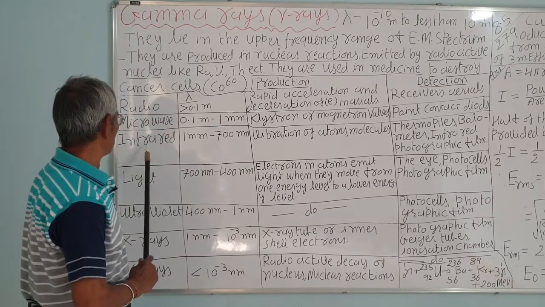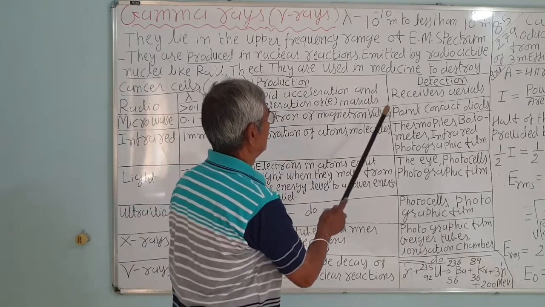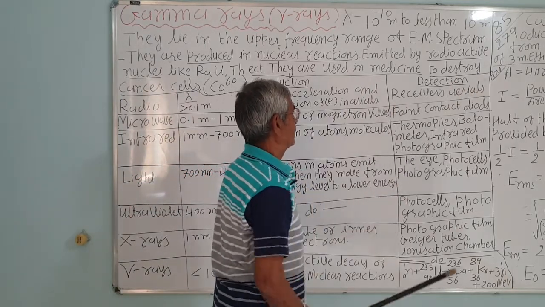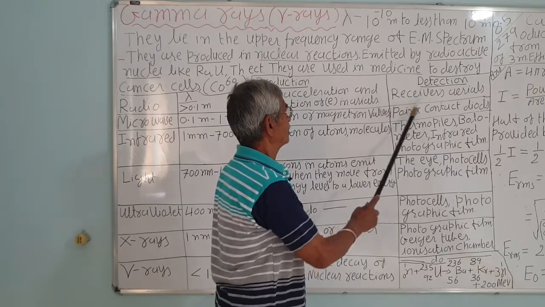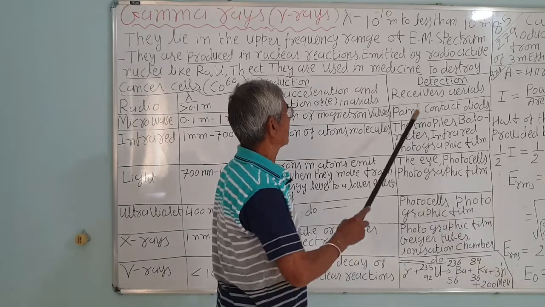What are the uses of this? Infrared use. The uses of this: radio waves, receivers, aerial. Aerial detects. It is called receivers or detector. Correct? There is a detection method used.